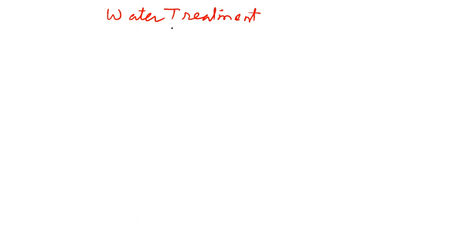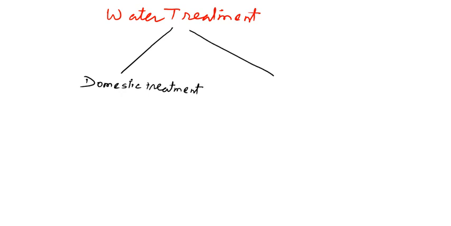One is the domestic use of water, and for that, domestic treatment is done. Another one is the industrial use of water, which has some different treatments involved.